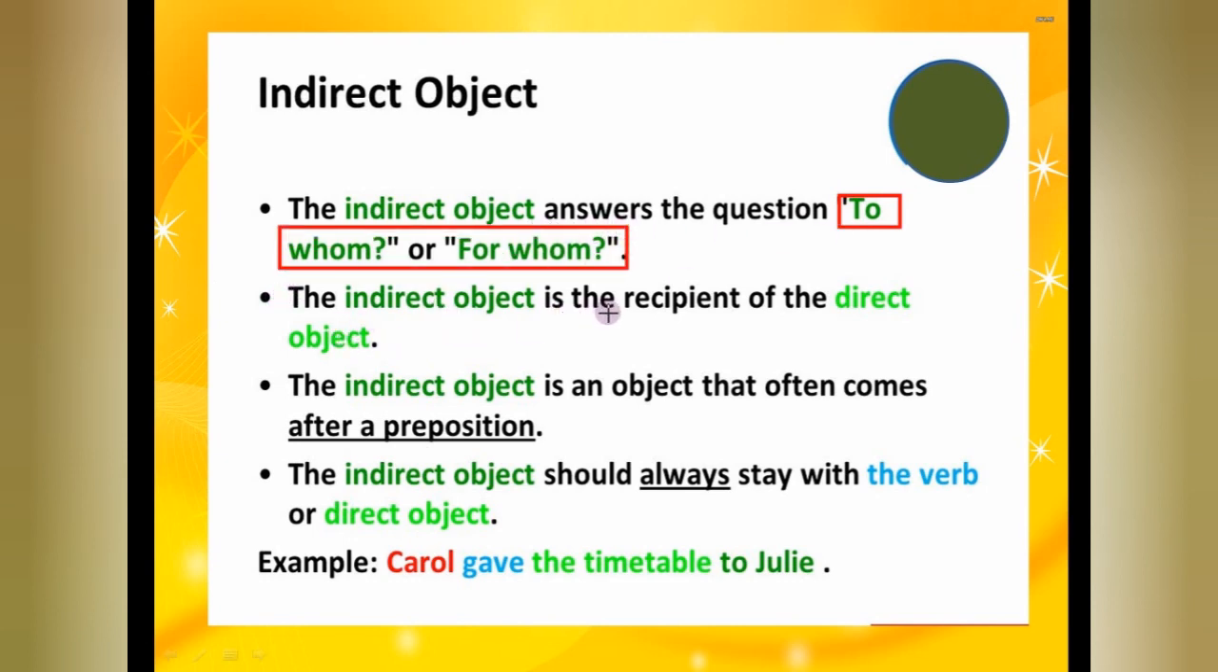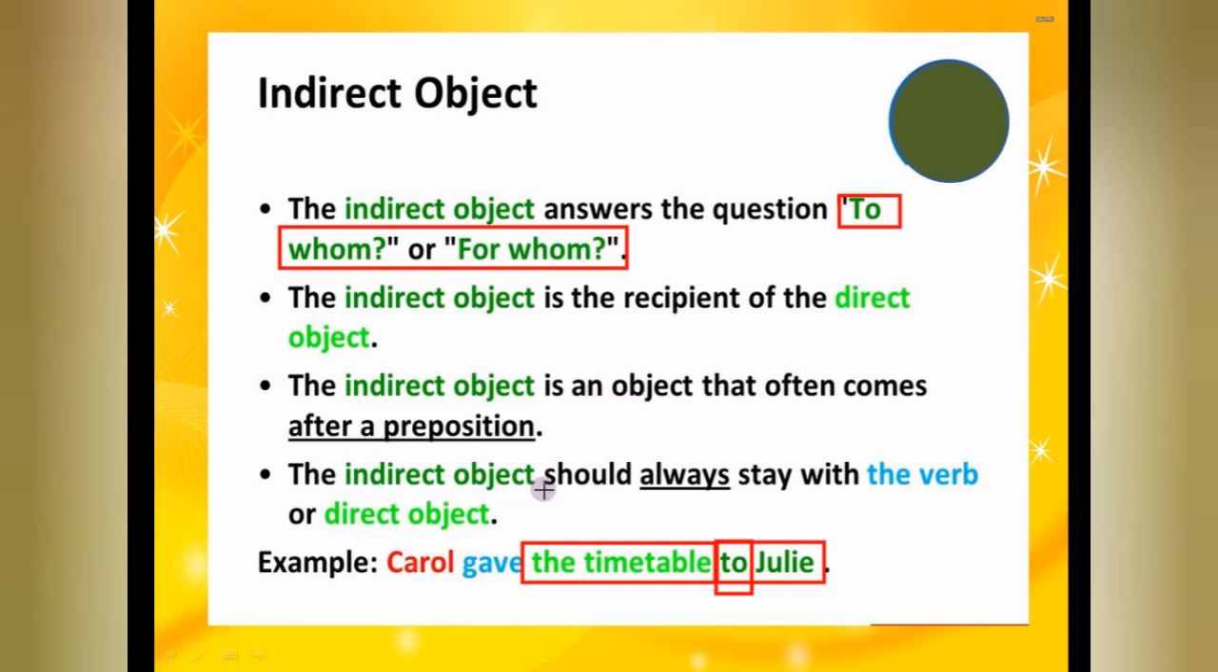The indirect object is a recipient of the direct object, means in this first of all you will get the direct object. See the timetable. Carol gave what? The timetable. To whom? To Julie. Understood? Like this, the indirect object is an object that often comes after a preposition, like to. To is what? This is a preposition. Okay, generally it comes after the preposition. So to whom, for whom, that is the indirect one. Not all the time, but most of the time. Okay, not all the time.